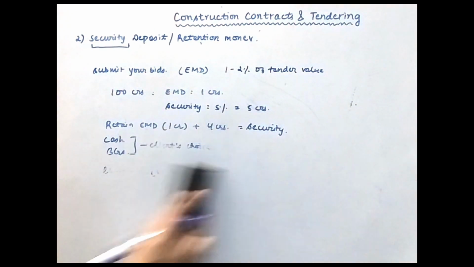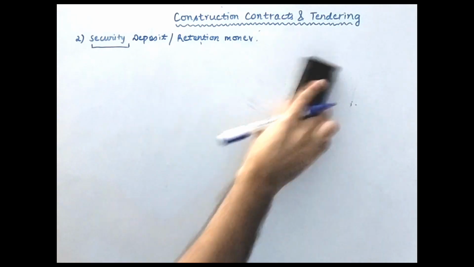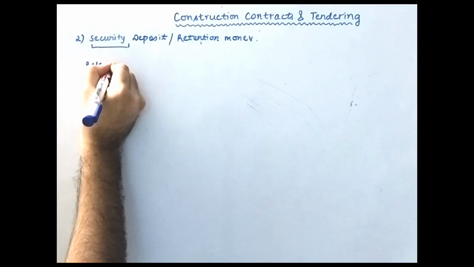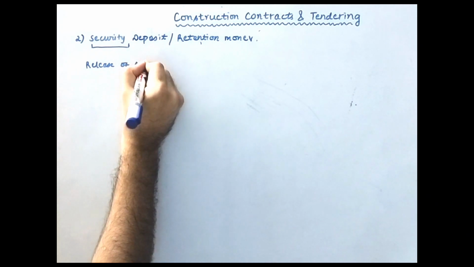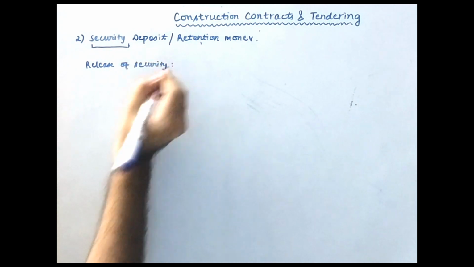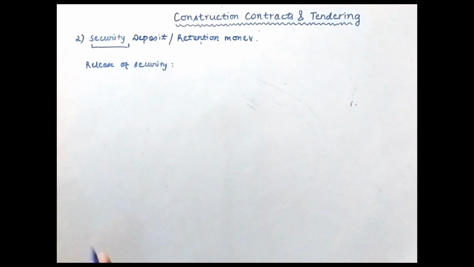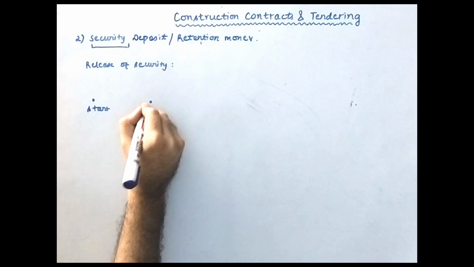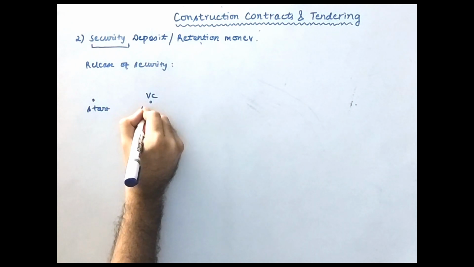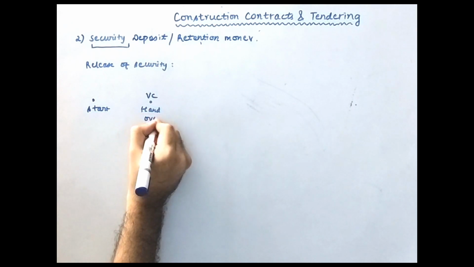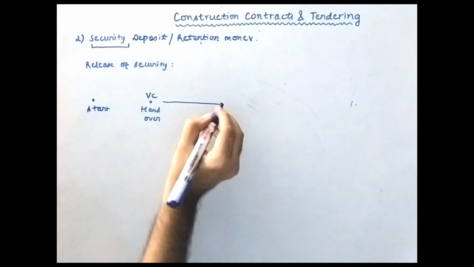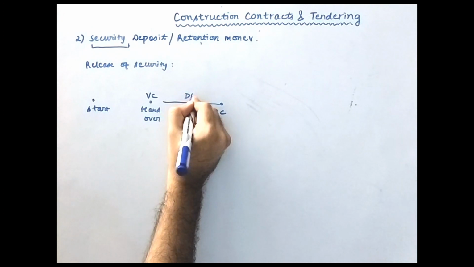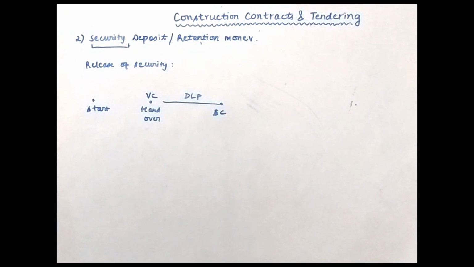Okay, now when will this be released? Let us talk about the release also. Release of security deposit. So when will the client release? See, there are some cases possible. Again, I will make this diagram. This is the start. This is the virtual completion or handover. And this is your successful completion, this is your DLP period.